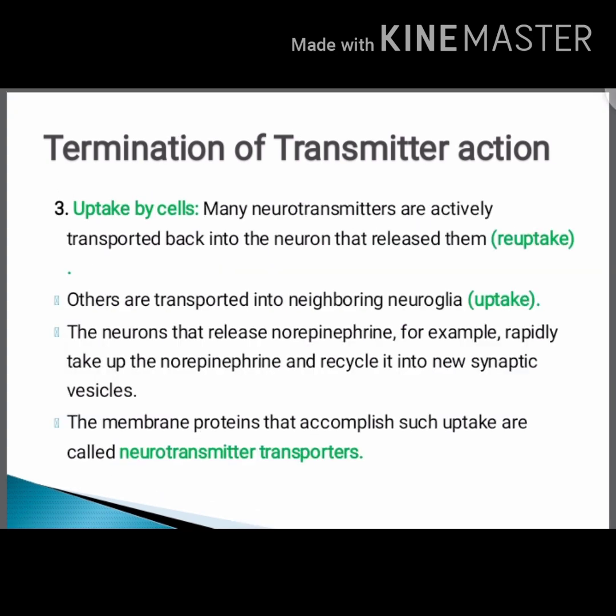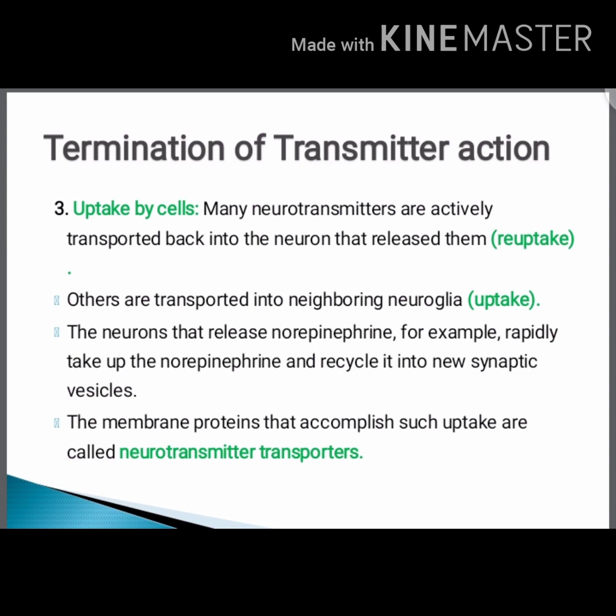The final method is uptake by the cell. The cell itself takes up the neurotransmitters. Many neurotransmitters are actively transported back into the neuron that released them. Where they are released, they are taken up there itself. Others are transported into neighboring neuroglia.